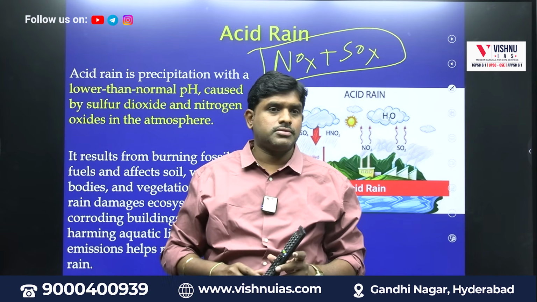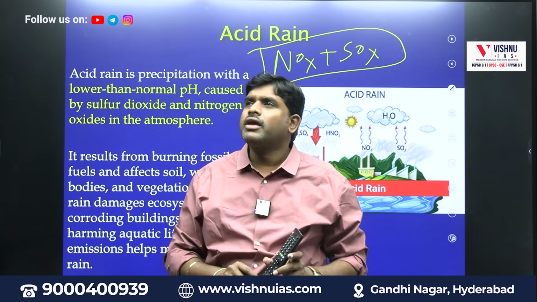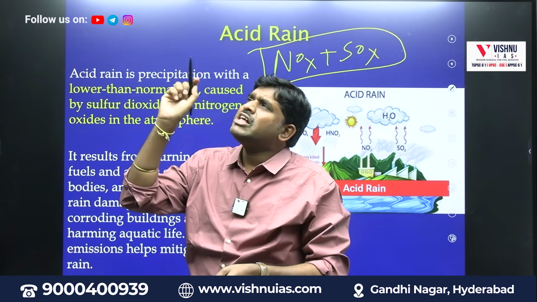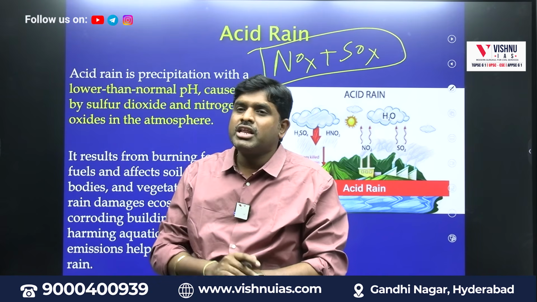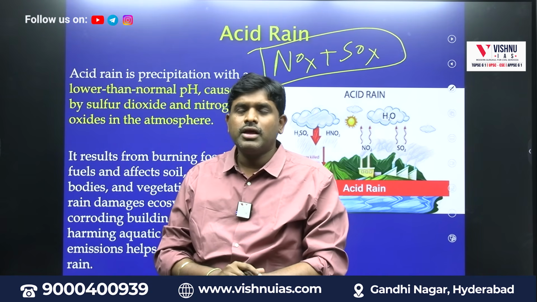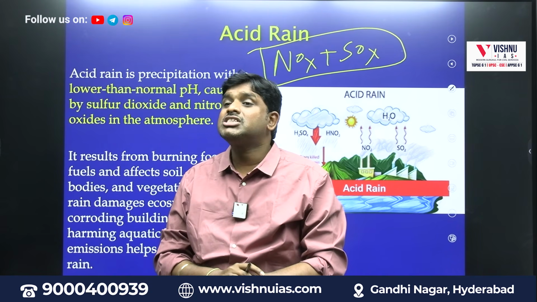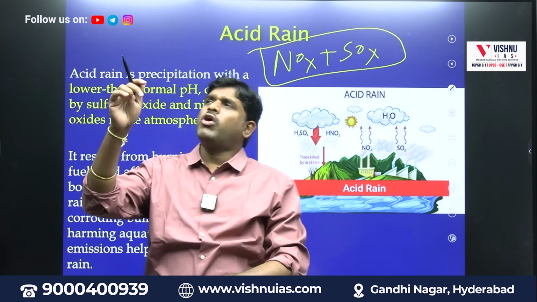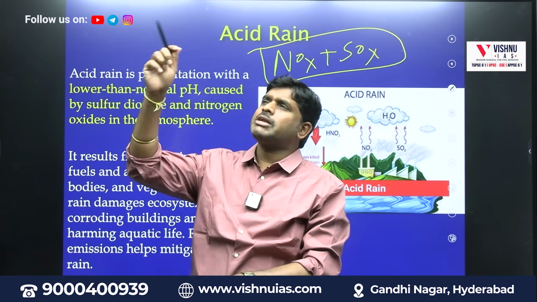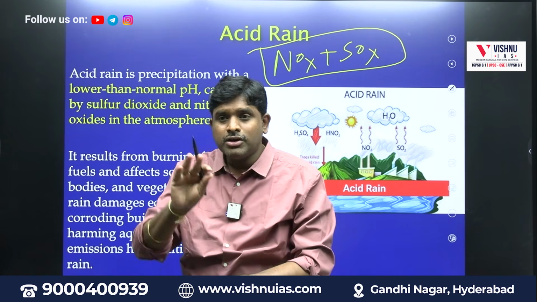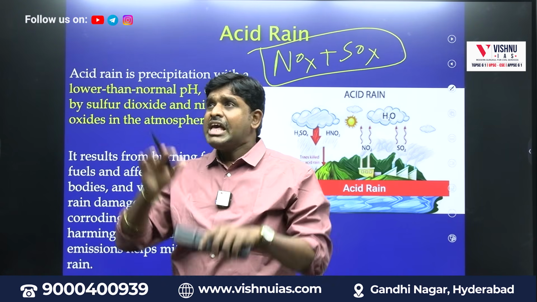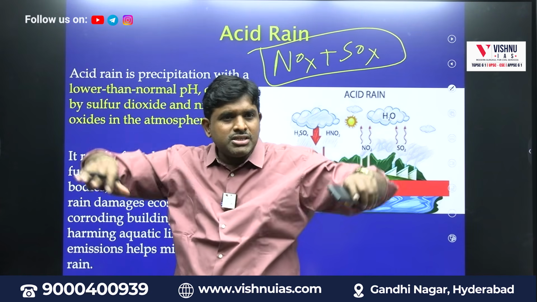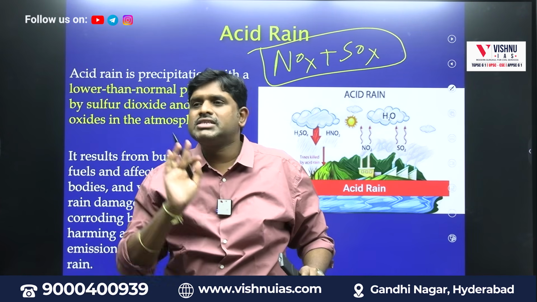Acidic rains, whereby the rain, the precipitation, the water vapor which is there in the atmosphere in the form of water vapor, is having the pH value less than 2. If that precipitates, it is called as acid rains.